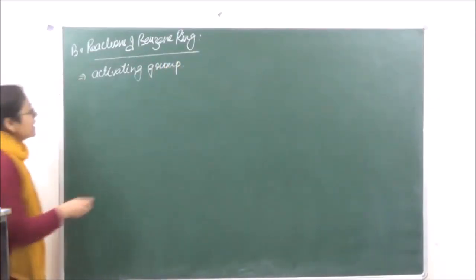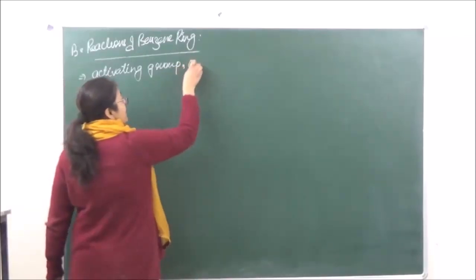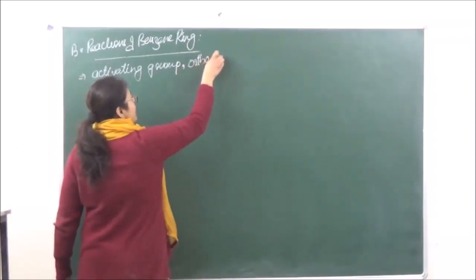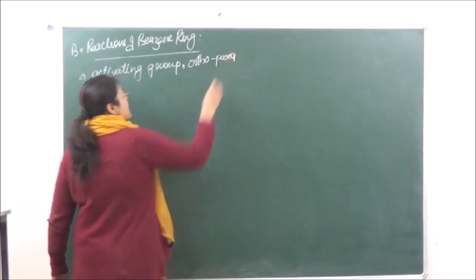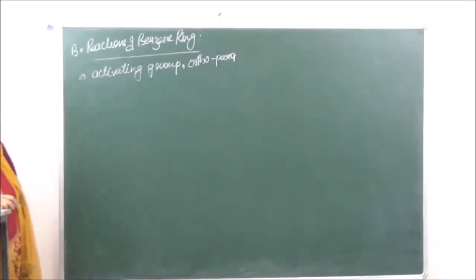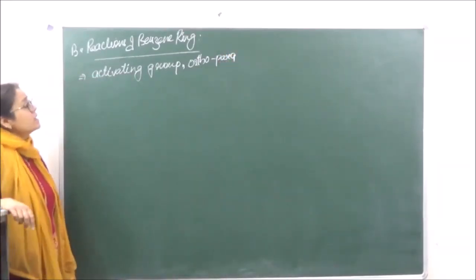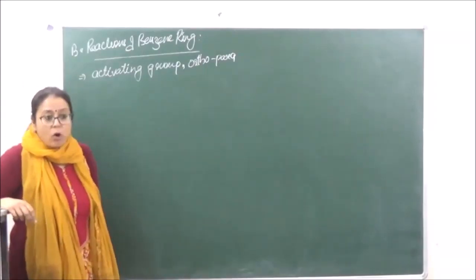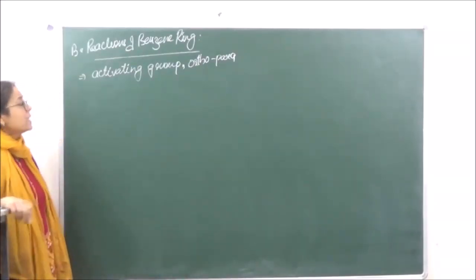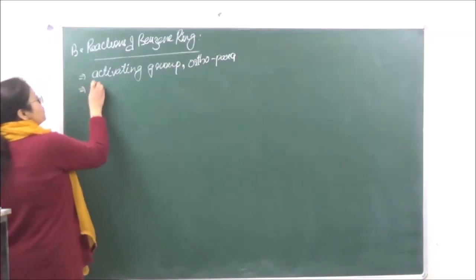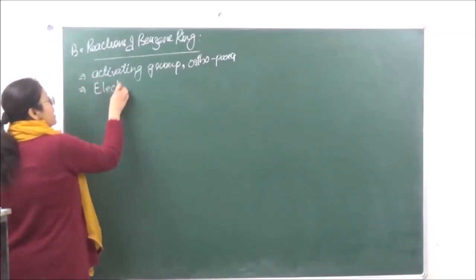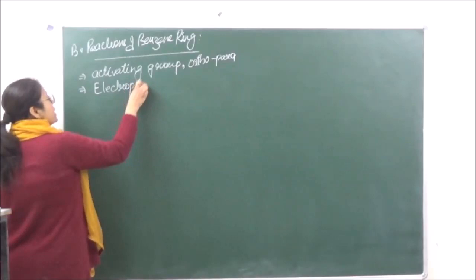And secondly, it is ortho-para directing. Ortho-para directing means that whichever attacking reagent is going to attack, it is going to attack at the ortho and the para position. And thirdly, the reactions of the benzene ring are electrophilic